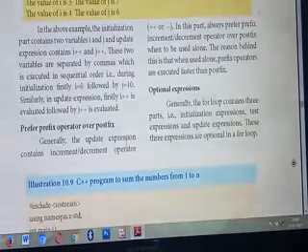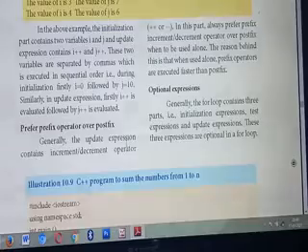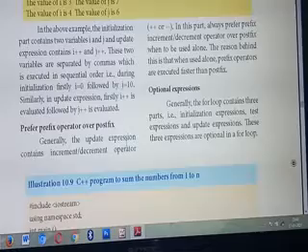For example, j plus plus: the symbols are used after the variable, so we call that a postfix. For example, minus minus j: there the symbols are used before the variable j, so we call that a prefix.